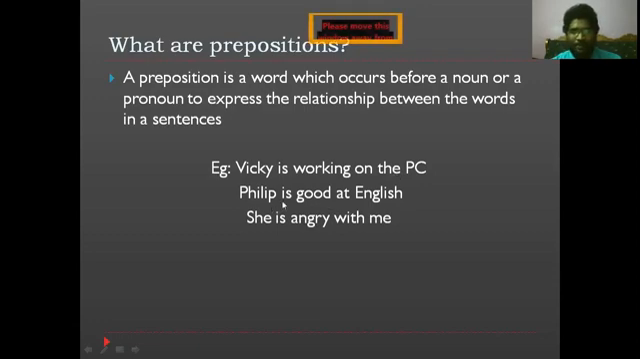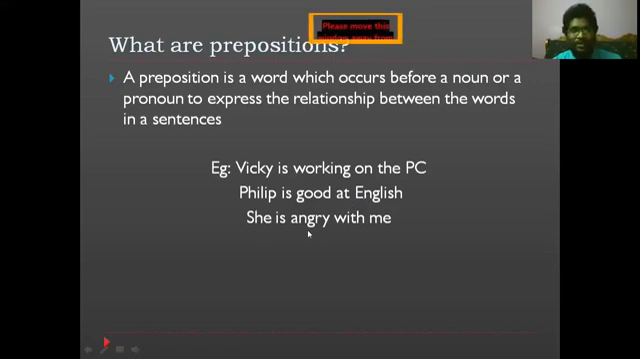And see here, Philip is good at English. If I remove this at, the so-called preposition, it sounds like this: Philip is good English. Do you really think that it's making sense? It's not going to make any sense. So I have to place the preposition at over there, and this is how it's framed: Philip is good at English. See how beautifully it sounds.